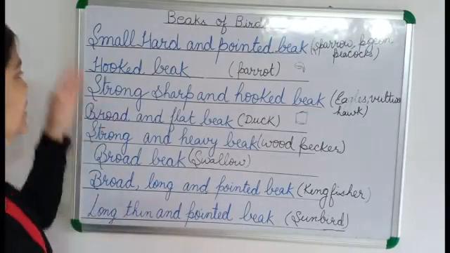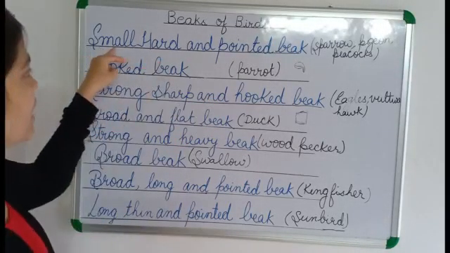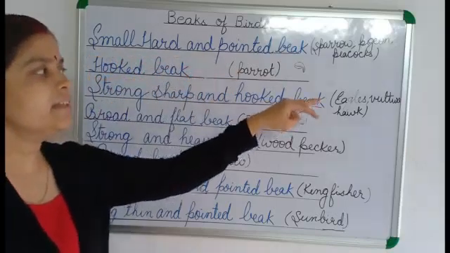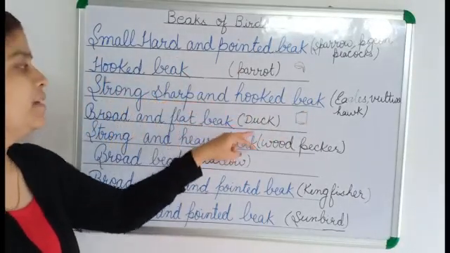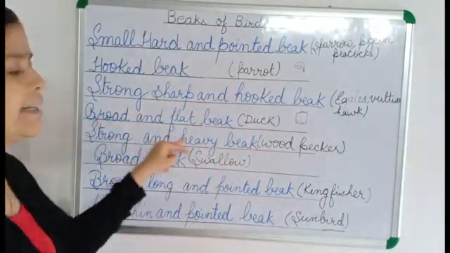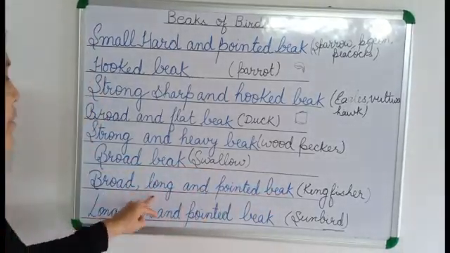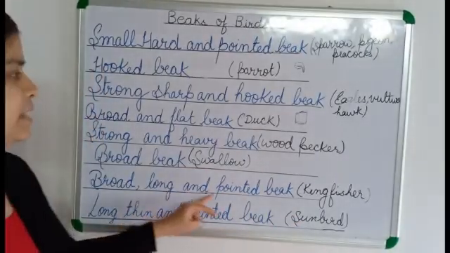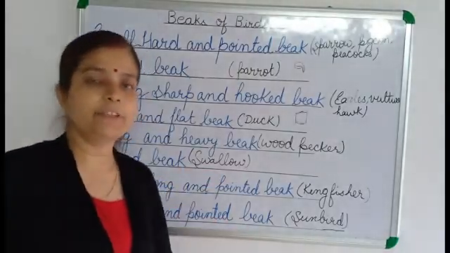So today we have learned about the different types of beak. Sparrow, pigeon and peacock have a small, hard and pointed beak. Parrots have a hooked beak. Eagles, vultures and hawks have a strong, sharp and hooked beak. Ducks have a broad and flat beak. Woodpecker, strong and heavy beak. Swallow, broad beak. Kingfisher, broad, long and pointed beak. And sunbird, long, thin and pointed beak. You can see that according to the food they are eating, they have different types of beak.